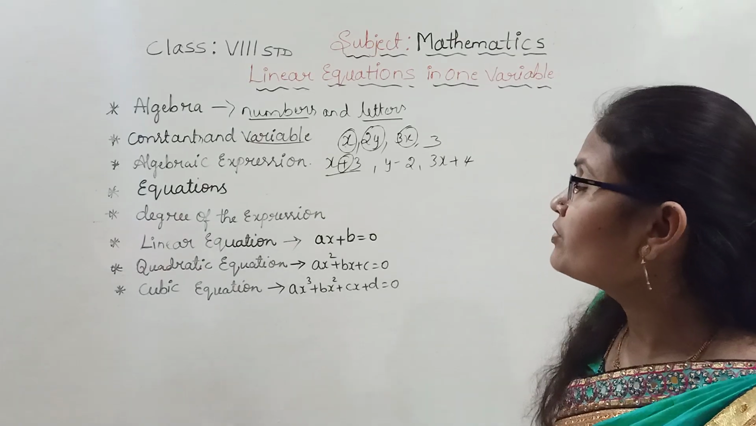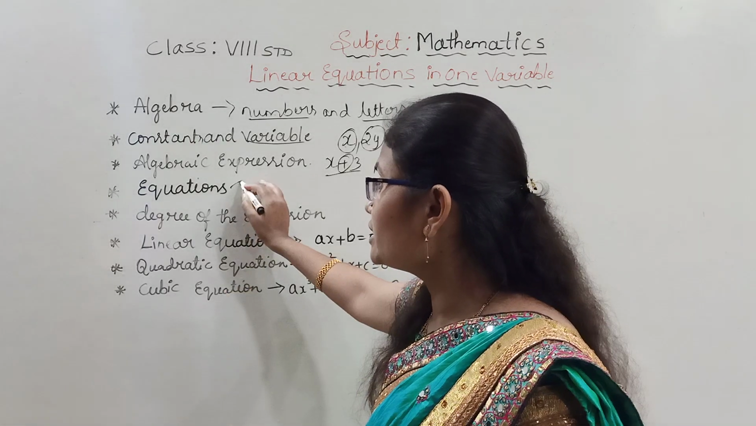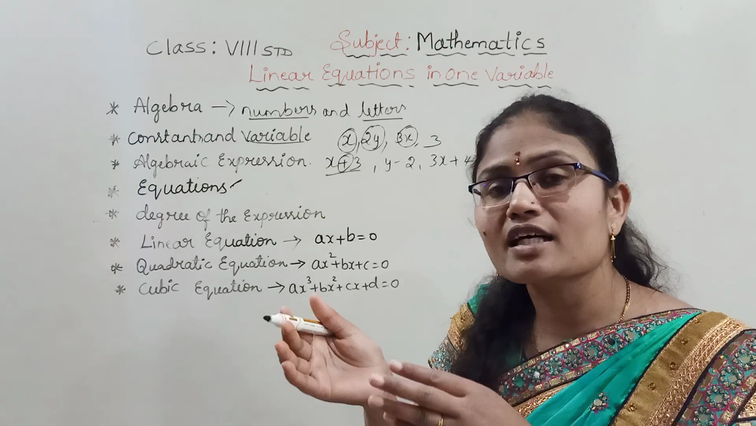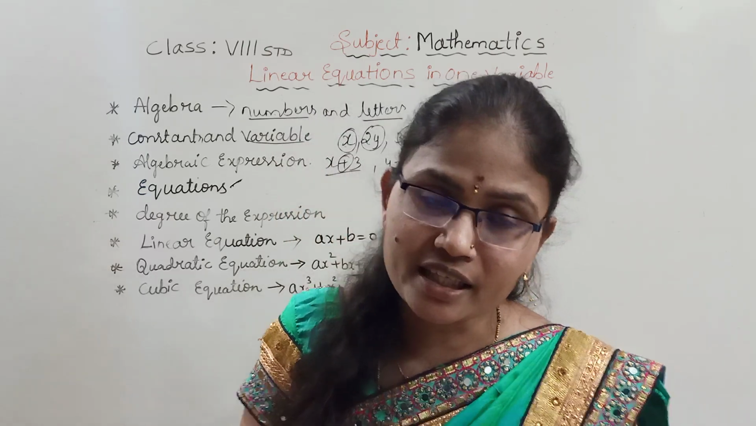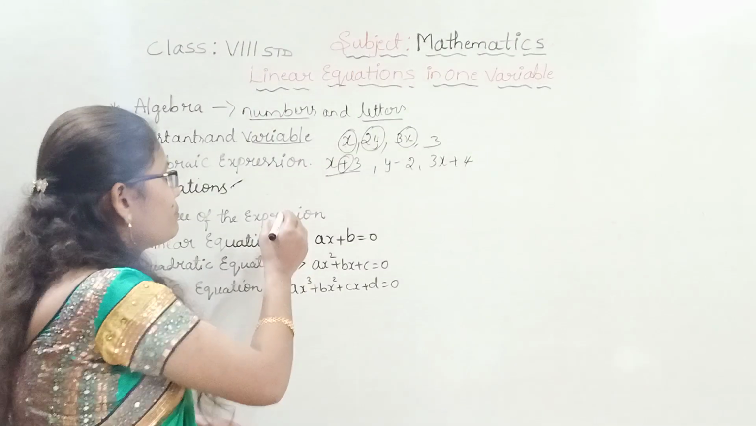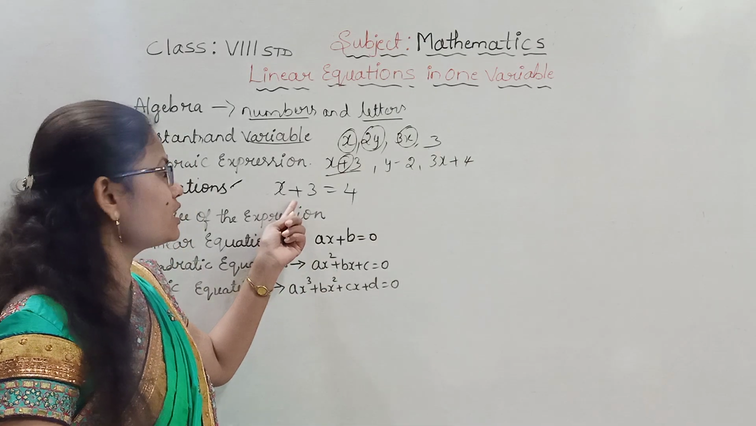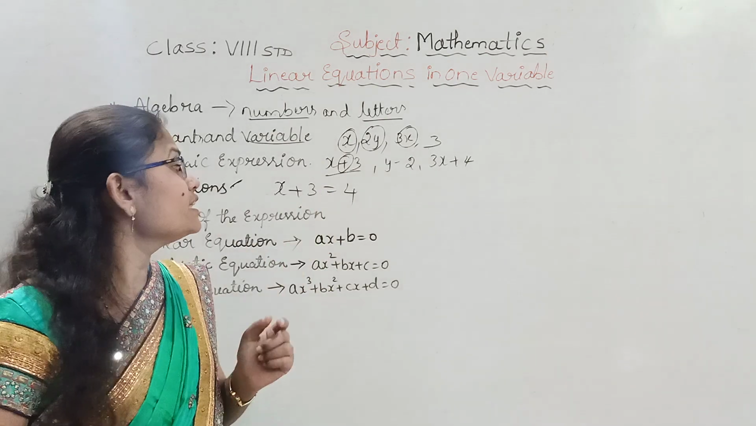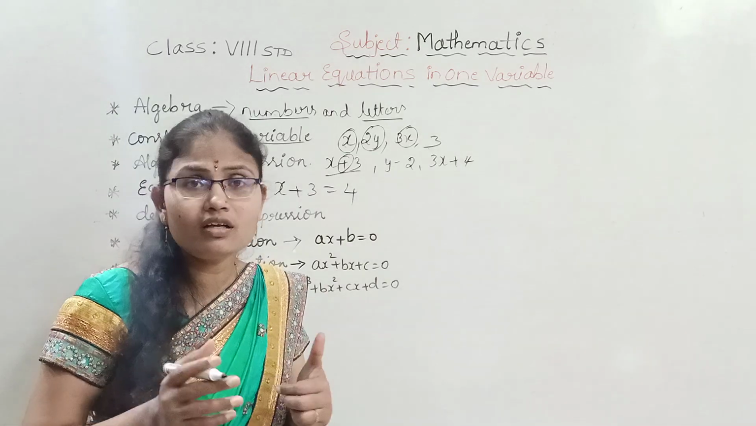So many examples we can take as algebraic expressions. In the same way, after algebraic expression, let us know about equations. An equation is nothing but two algebraic expressions connected with an equal sign. Any two algebraic expressions connected with which sign? Equal sign. For example, x plus 3 is equal to 4. Here x plus 3 is one algebraic expression and 4 is another algebraic expression. They are both connected with the equal sign, so we call this an equation.